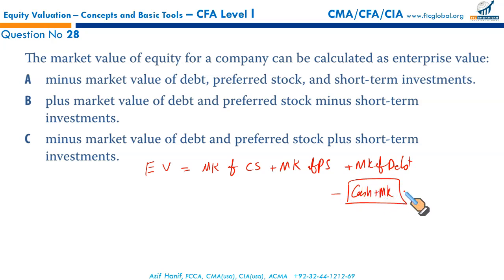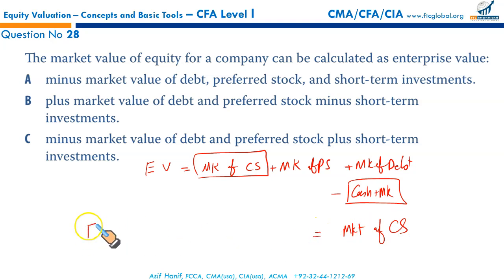Right? Now, since we have to find market value of common stock or market value of equity as our subject, it's equal to EV minus market value of preferred stock minus market value of debt, and that's all.